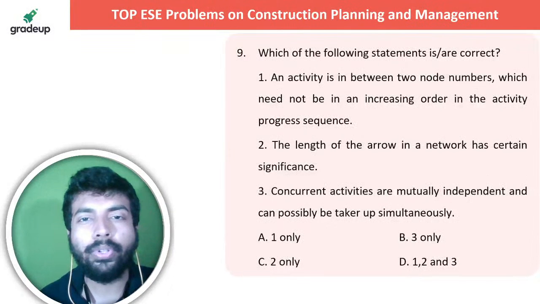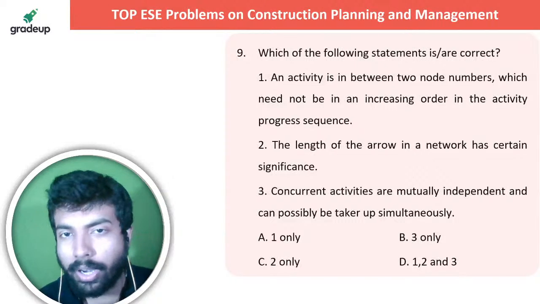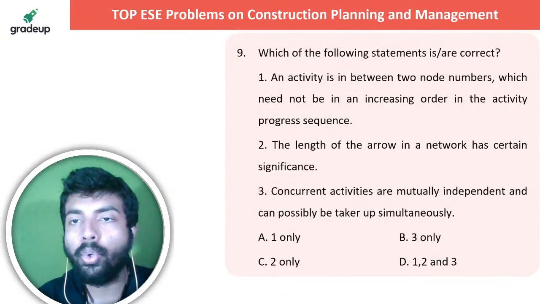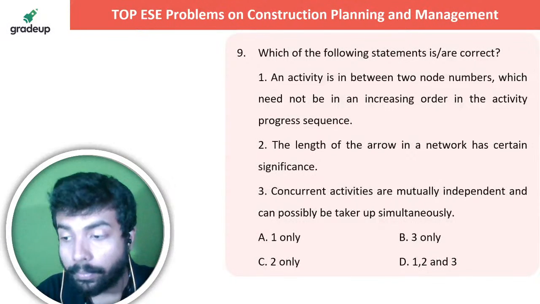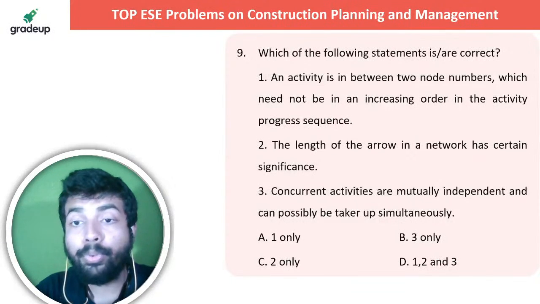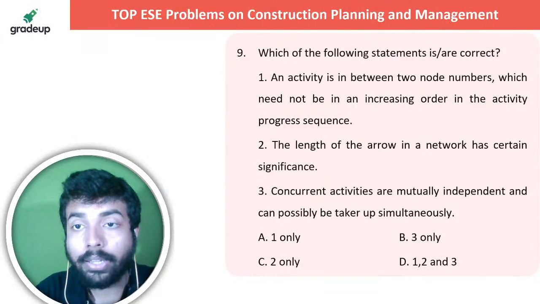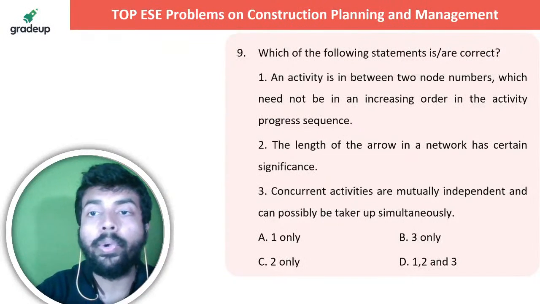Next question is up on your screen. Which one of the following statements is or are correct? An activity is in between two node numbers which need not be an increasing number. Here it is asked, out of these 3 statements, which are correct? An activity is in between 2 node numbers.